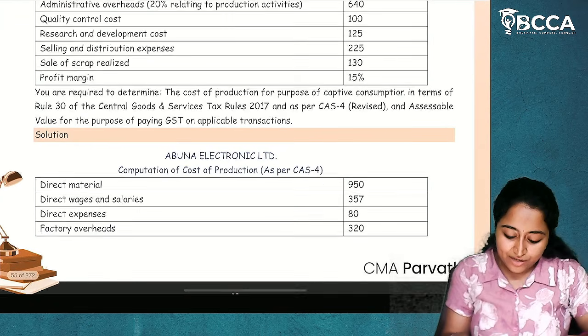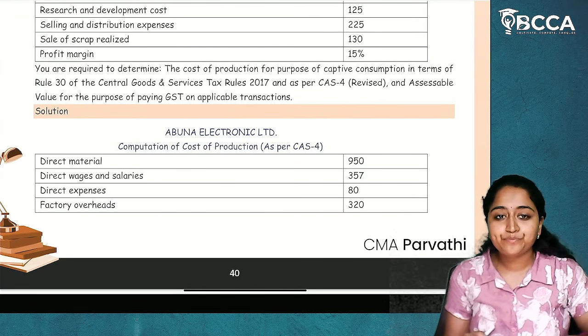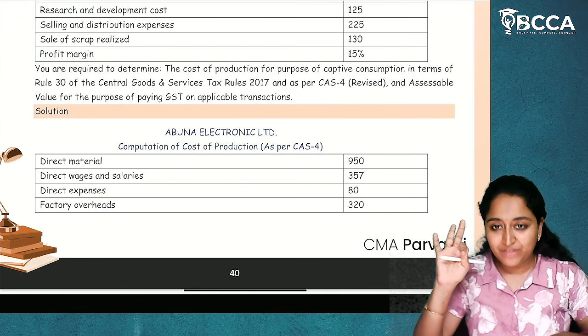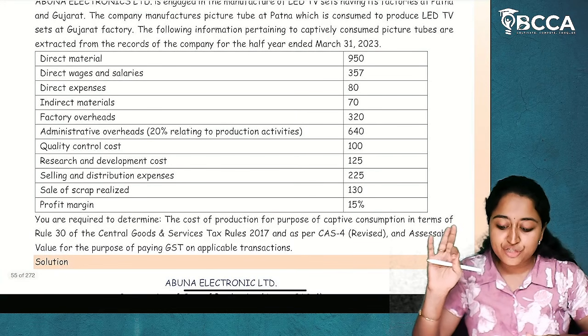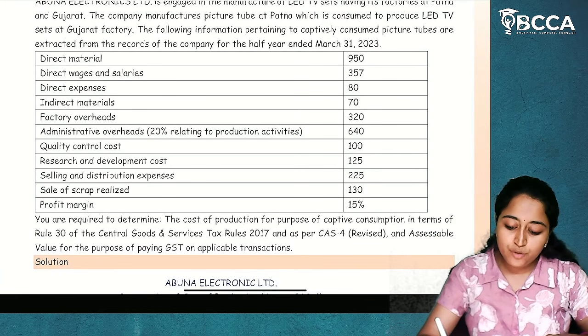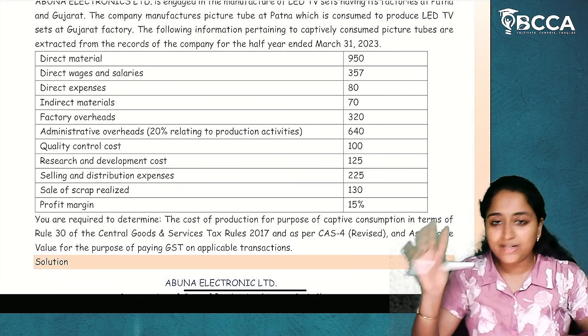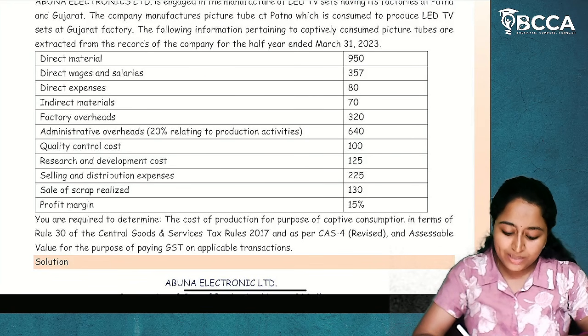Now, is this enough for the presentation? No. This is not enough for the presentation. You have to write 3 points. First point is the provision for Rule 30. If you want, it is already available in the CMAD capsule. You can look into that and write it down. Okay. You have to write the Rule 30 provision.